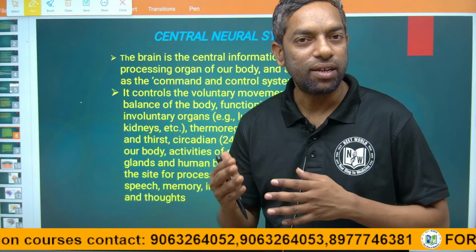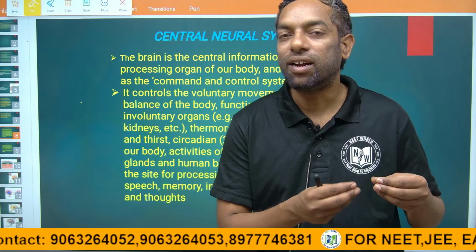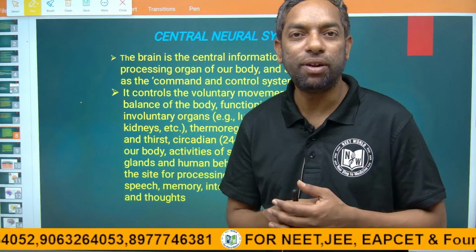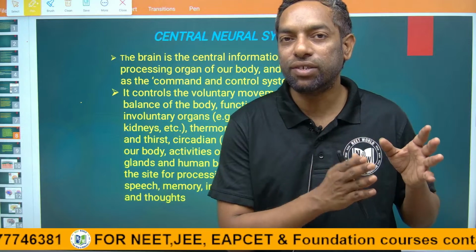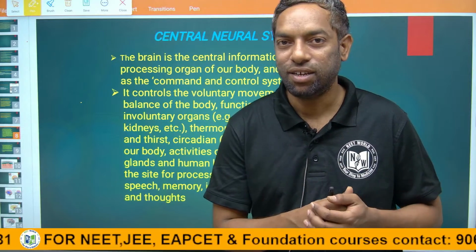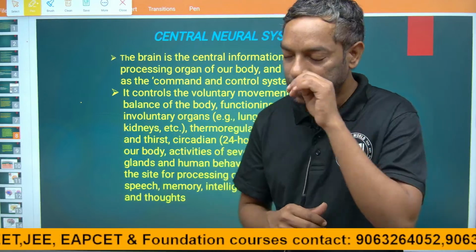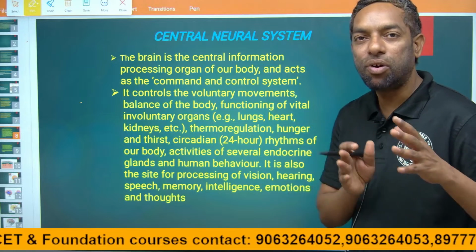In humans, the brain is more complex than in any other species. It can analyze the complexity of any issue to give simplification and solutions. That is why humans are a very intellectual species compared to others, because of the complexity of the brain. So today's topic is the brain.